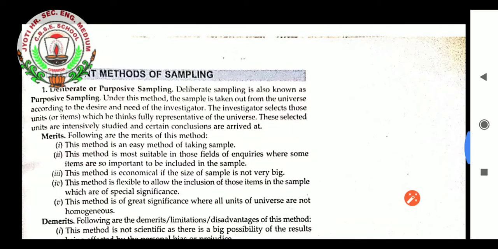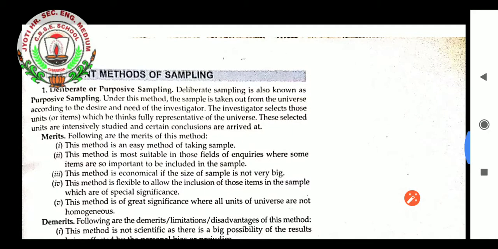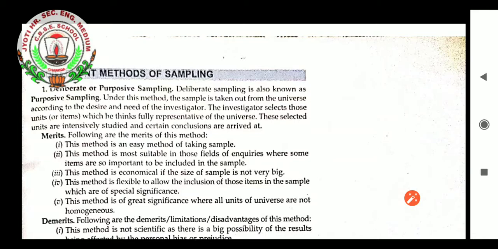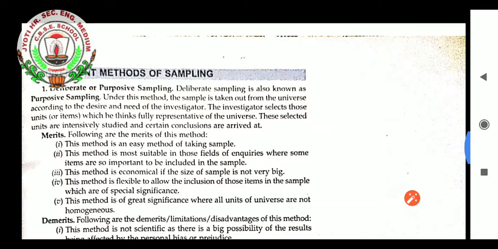For that we don't have to check each and every chocolate available in the whole country. That method is known as deliberate or purposive sampling, in which a few products are taken as a sample for checking the whole universe. Here universe means, for example, if we want to investigate the Cadbury Dairy Milk chocolate, then in Chhattisgarh only, if we take a few Dairy Milk chocolates from different places, that will be enough to find the product details about Dairy Milk chocolate.